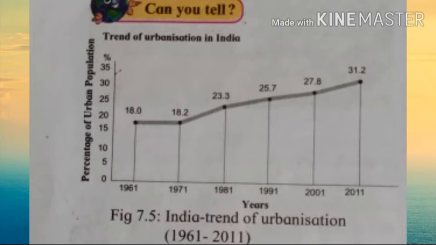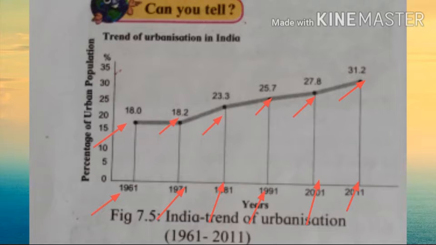Students, you can see the percentage of urban population shown in the graph from the year 1961 to 2011. In the year 1961, the percentage of urban population was 18%, and after 10 years, in 1971, the percentage increased by only 0.2%.